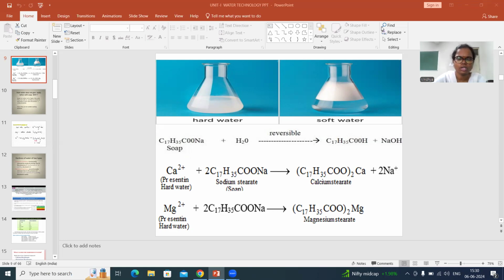So last class, I think we have discussed what is water, hard water, soft water, and what causes hardness to the water. Let me just briefly give a review of the last class. As we discussed earlier, there are two types of water, that is soft water and hard water.